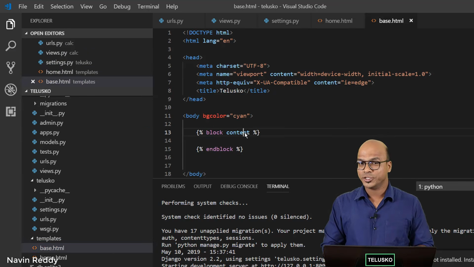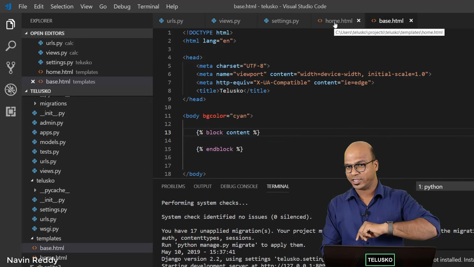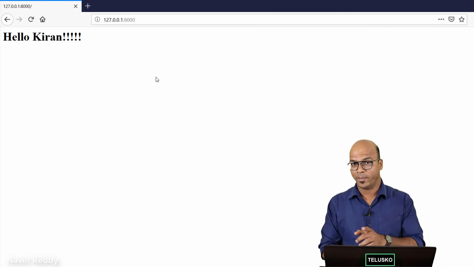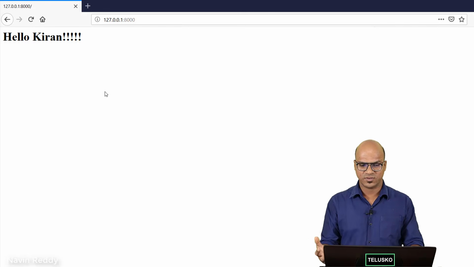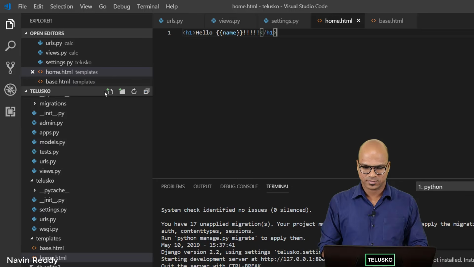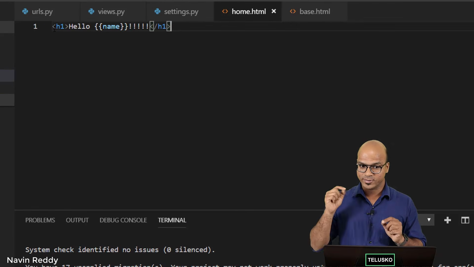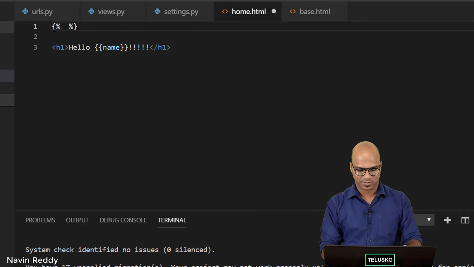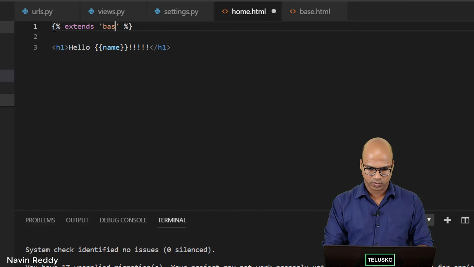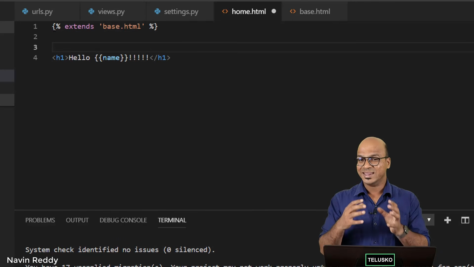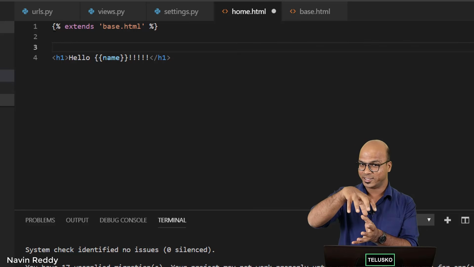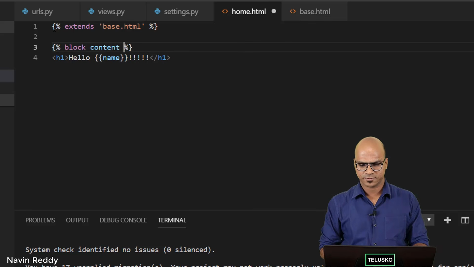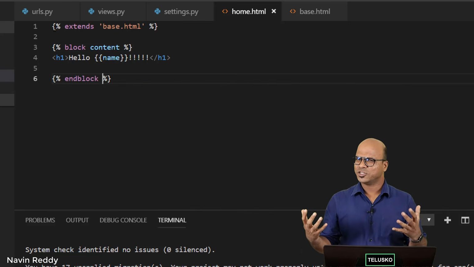Okay, now once you have your block here, we also have to go back to home.html, because I want to use this in my home.html. If you go back to my browser and refresh, you can see we don't have the cyan color. So let's go back to the code. If you want to include that here, again we have to use Jinja code. You have to extend that base.html, so you say extends in single quotes base.html. And this part, which is hello, will go inside the body, inside the block. To achieve that, we say block content, and here we have to end it. And that's it, your job is done.